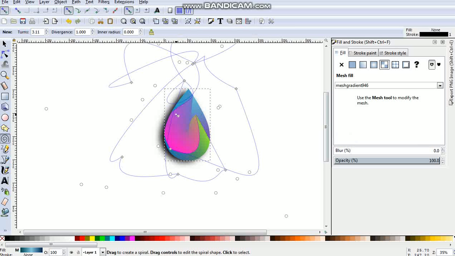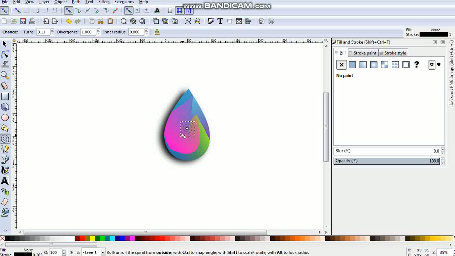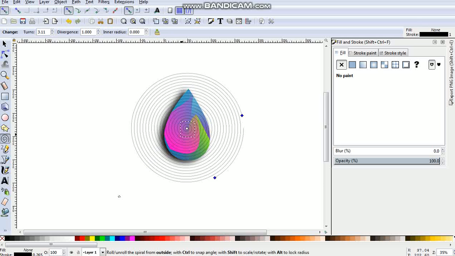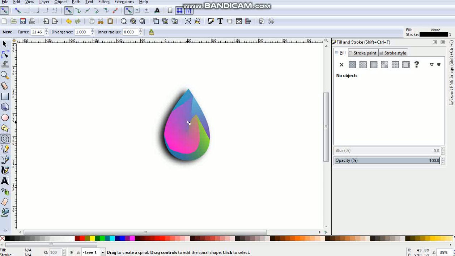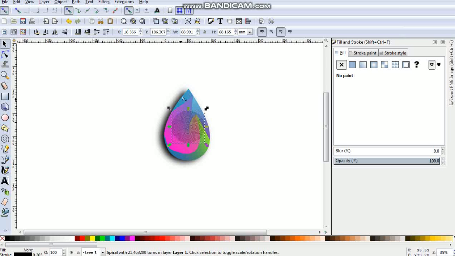Now I'm gonna grab this tool and press delete on it. Then again I will create circles like this. You have to create a few rings so that it can cover the drop.